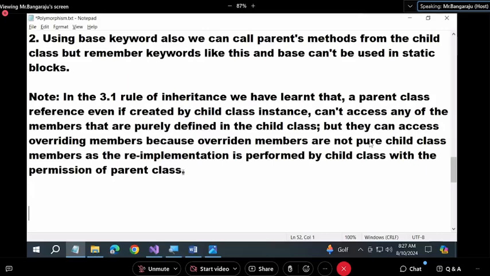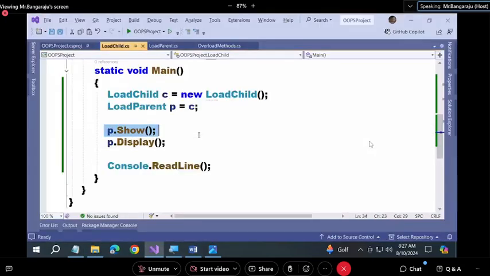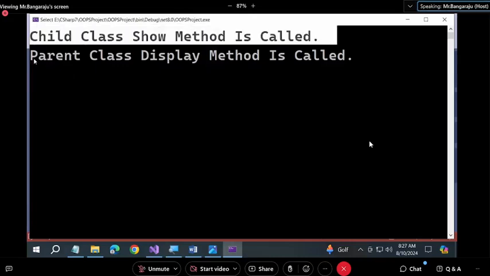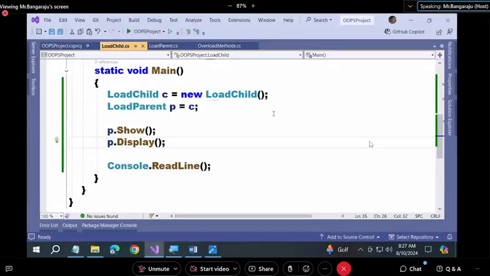Understood? That is why when you call the show method, it calls the child class method. Here it called the parent class method. Now did you understand why I highlighted the words pure child class? This is the reason. Pure child class members cannot be called.